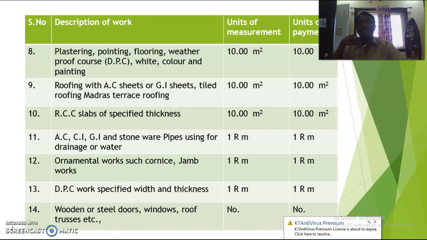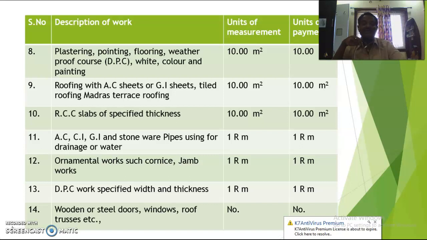Next one, AC, CI, GI and stoneware pipes. Here the cross section, that means the diameter of the pipe, will be fixed and thickness also fixed. Then automatically you take running meters. 1 running meter, RM means running meters.